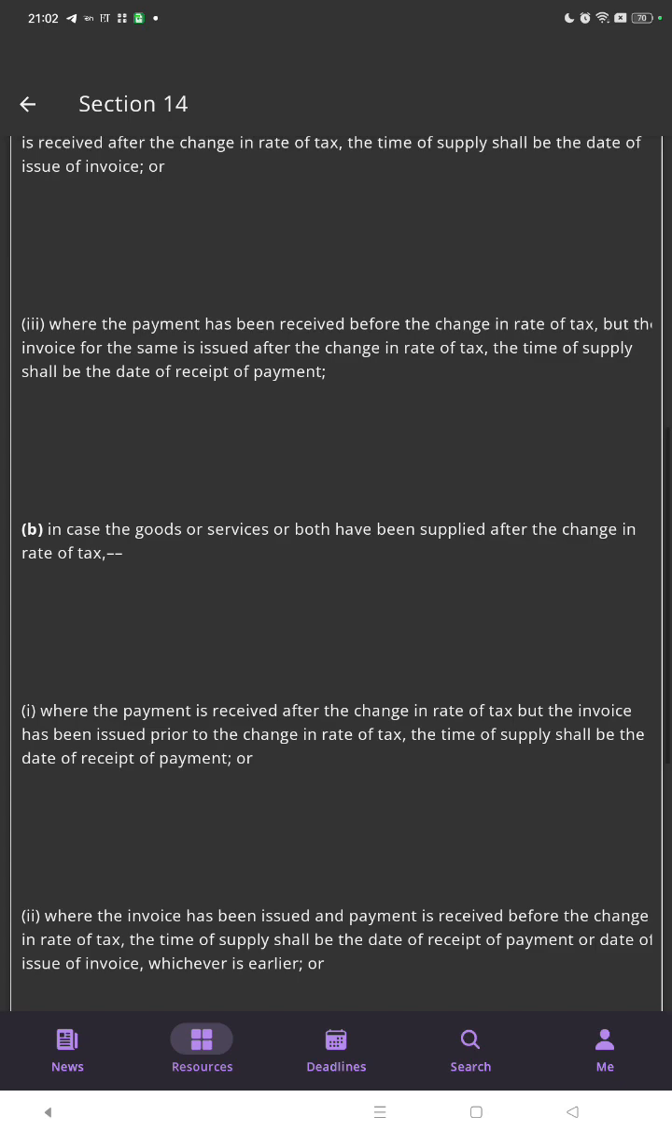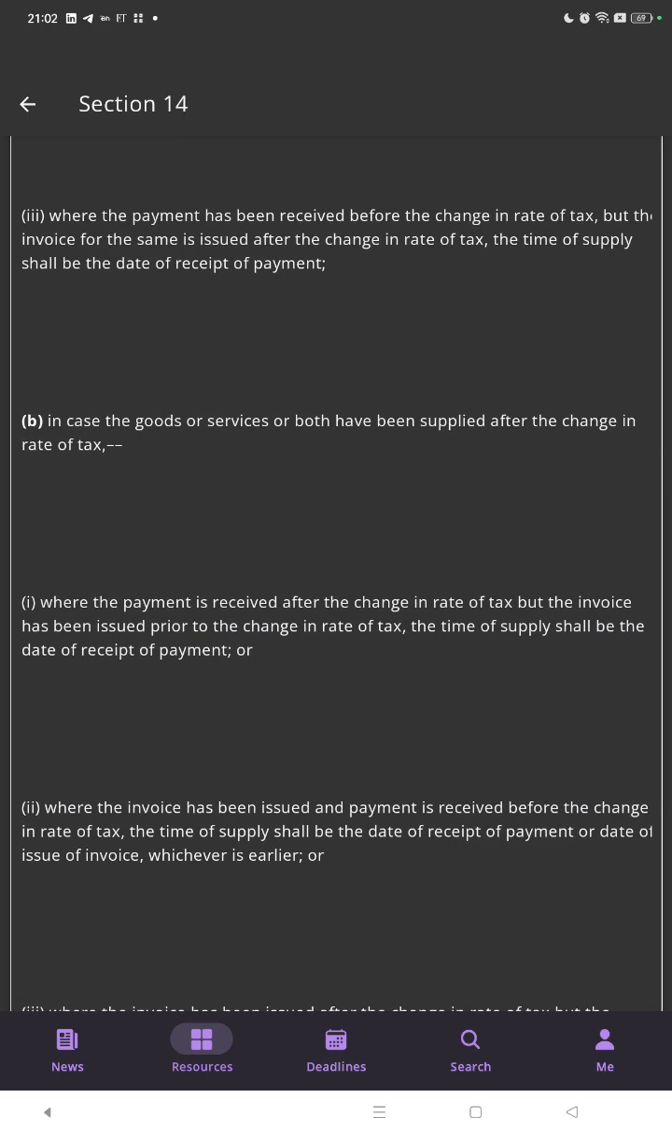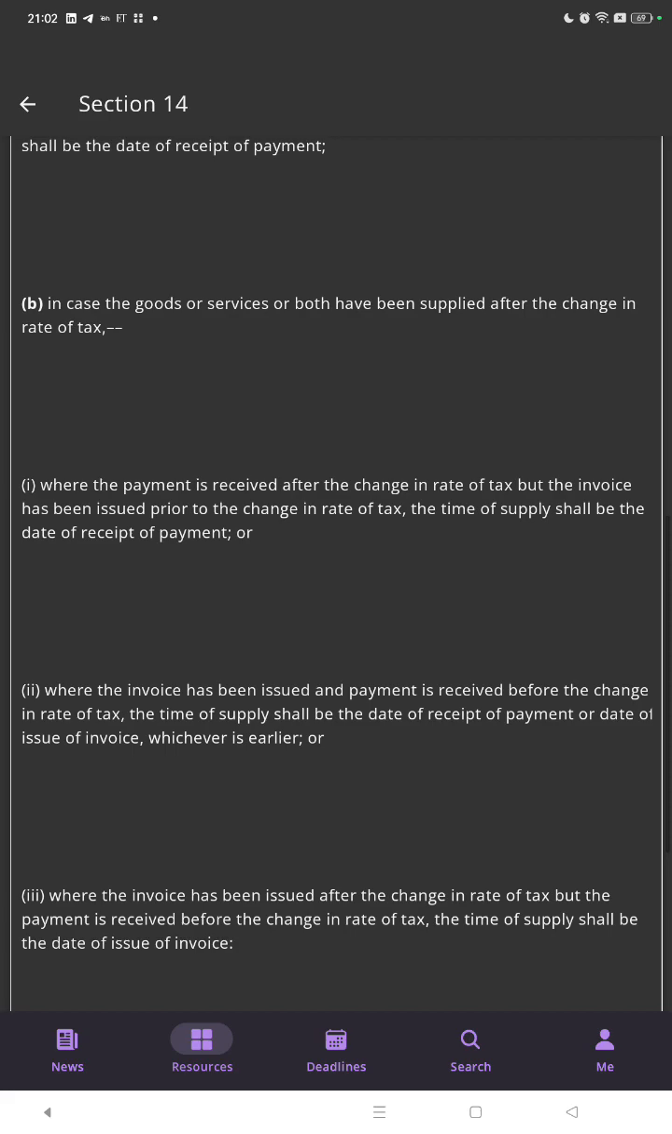In case the goods or services or both have not been supplied after the change in the rate of tax, where the payment is received after the change in the rate of tax, but the invoice has been issued prior to the change in the rate of tax, the time of supply shall be the date of receipt of the payment, or where the invoice has been issued and the payment is received before the change in the rate of tax, the time of supply shall be the date of receipt of the payment or the date of issue of invoice, whichever is earlier,